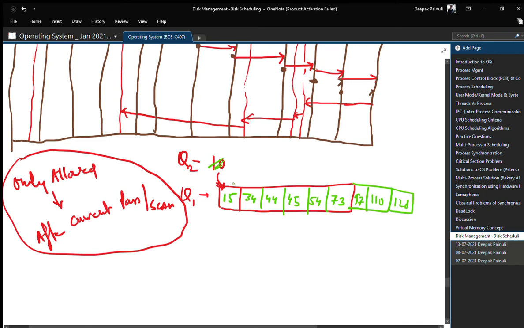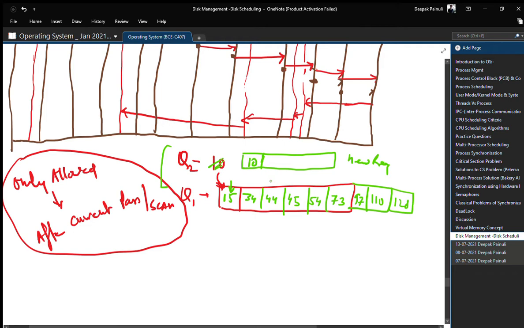And our Q2, which is used for new requests, has only 10, which arrived when the head was at 15. This scenario is for the new request.